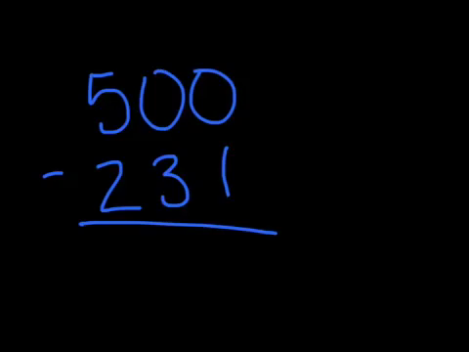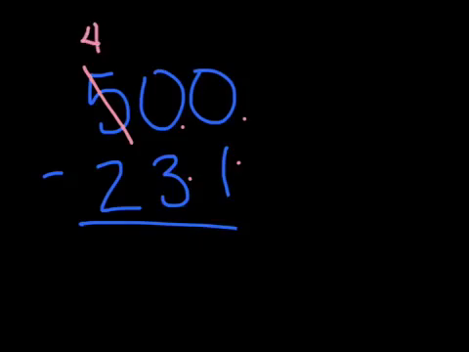Okay, let's go ahead and see what we can make of this. I know this is hard and it's a new skill, so don't fret if you're still struggling. But what we're going to do is we're going to take 0 minus 1, which we can't do. Can I take 0 minus 3? Okay, I can't do that either. Well, I wouldn't want to do that. So what I'm looking at is I need to come all the way over here to the 5. And I need to regroup from the 5. So I'm going to take 1 away.